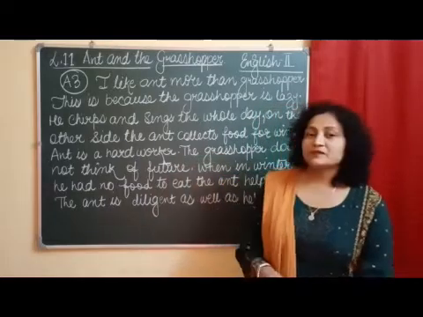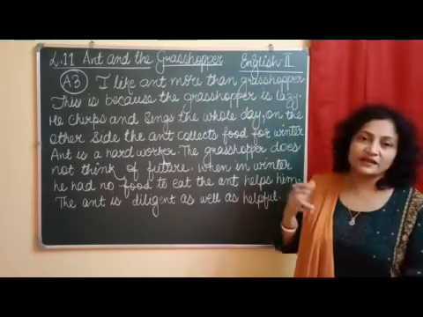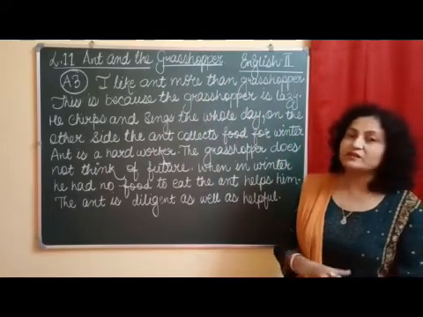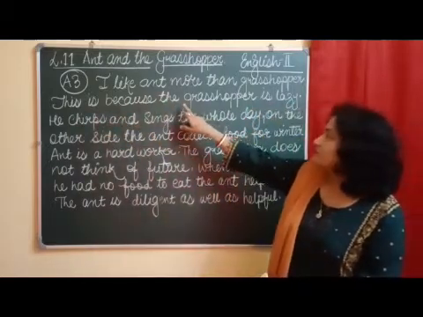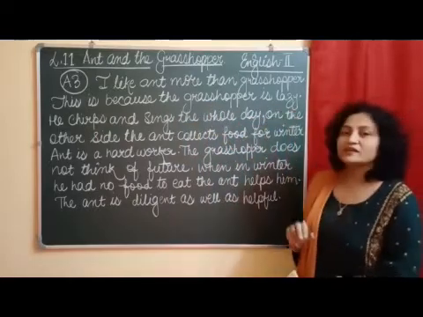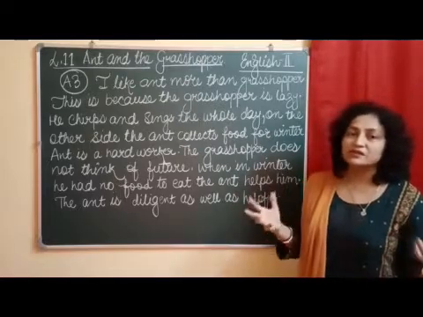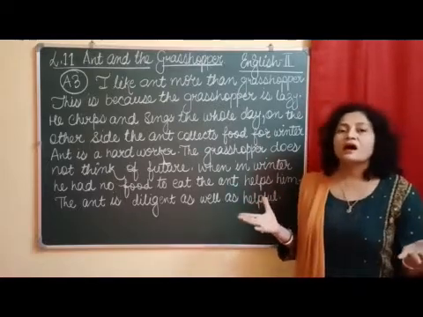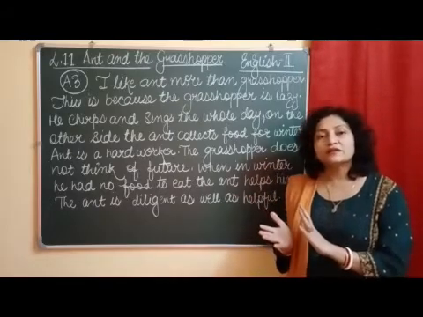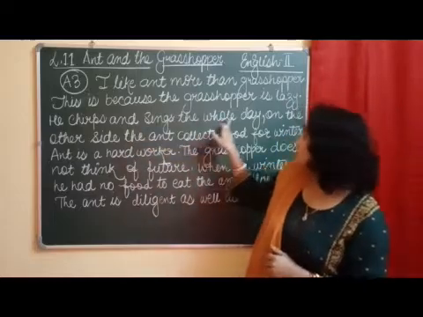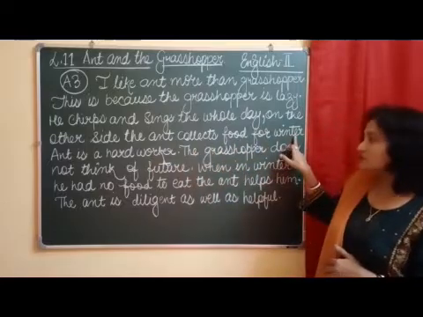So in this chapter I liked the ant more than the grasshopper. Why do I like the ant? Because the grasshopper is lazy. In the chapter we saw that the grasshopper was lazy. It was chirping around throughout the day, it was dancing and singing, and it was enjoying the bright summer days. But on the other side, the ant collects food for winter.